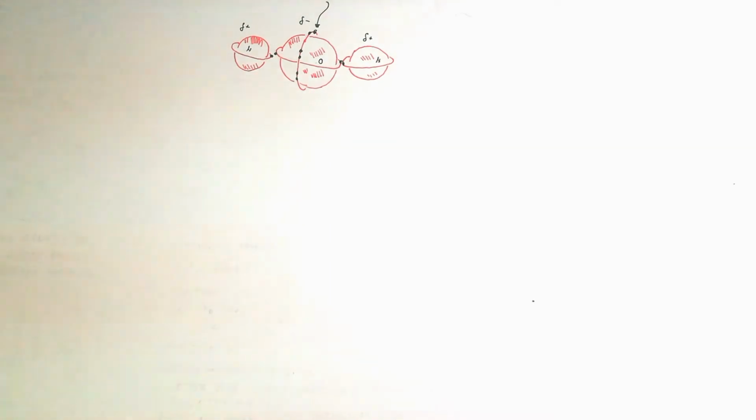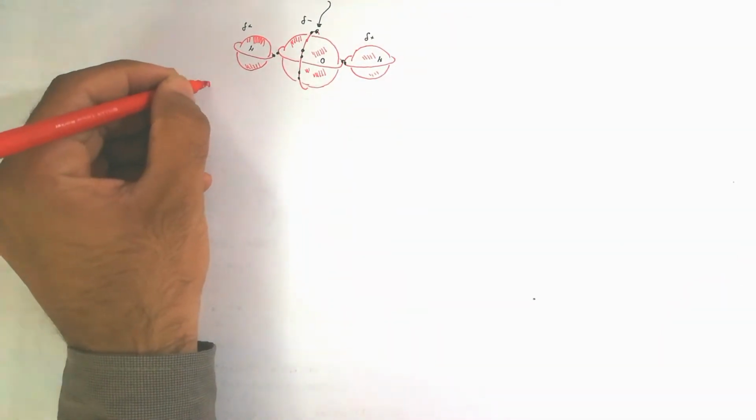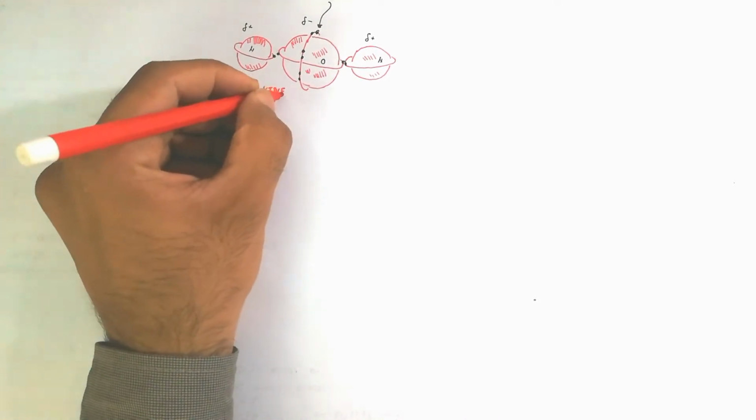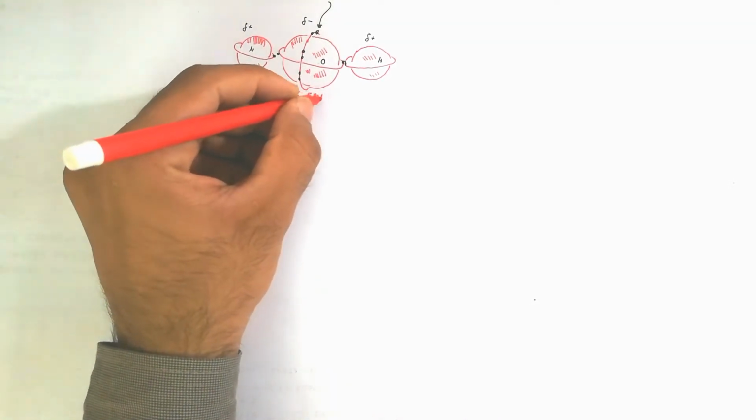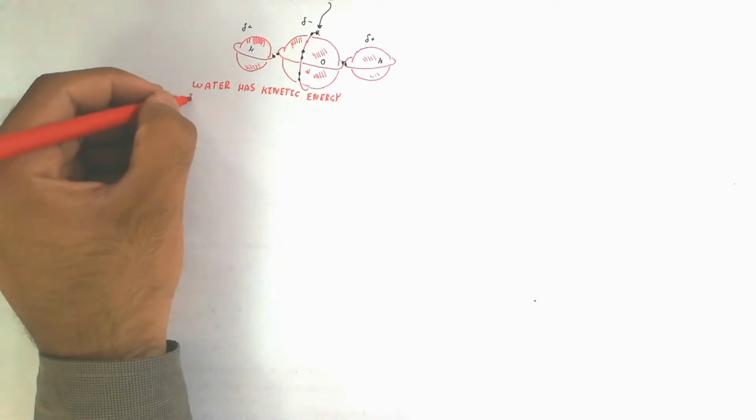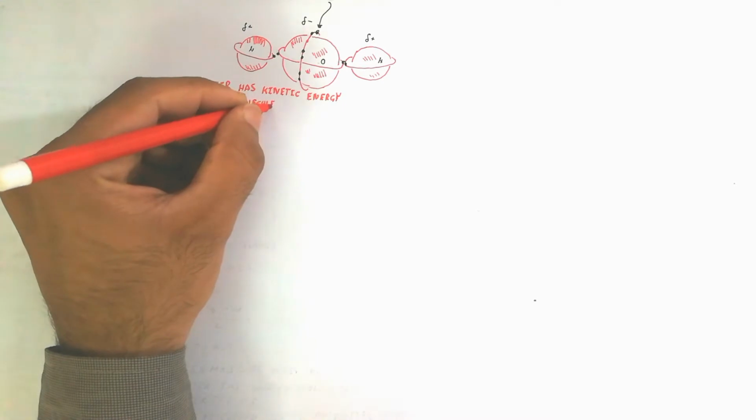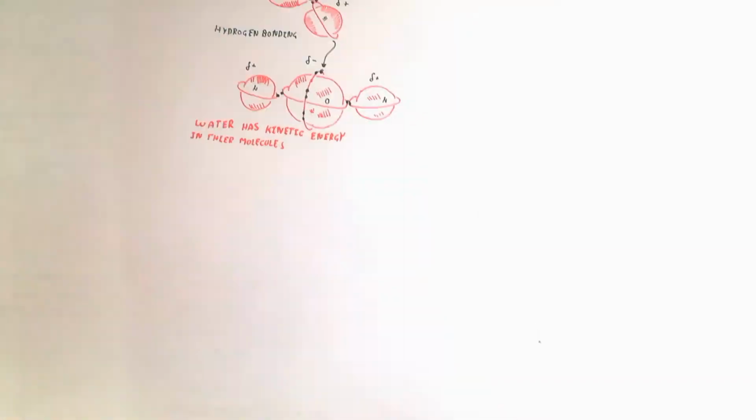That's the attraction of the electron of hydrogen and oxygen. So hydrogen bonding is very important. That's why water stays in the liquid phase, and when we provide heat, the hydrogen bonding is detached and the water will vaporize.